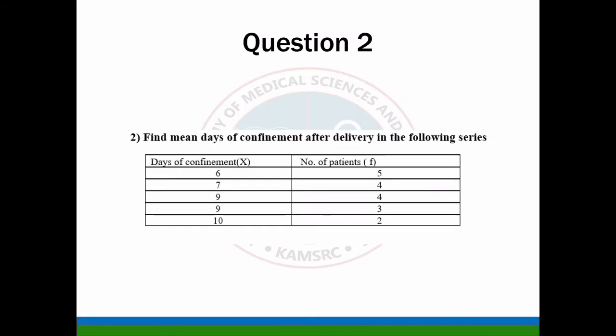So the second question is, find mean days of confinement after delivery in the following series. Days of confinement X, number of patients F. 6 days, number of patients 5; 7 days, 4; 8 days, 4; 9 days, 3; and 10 days, 2.